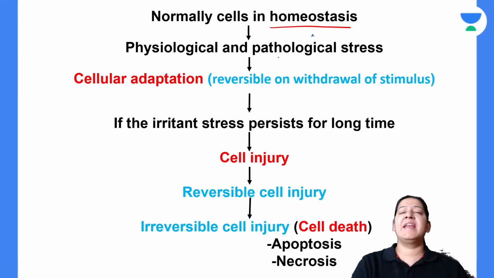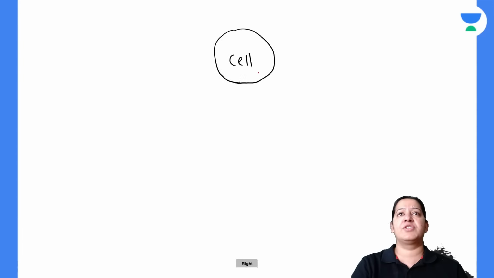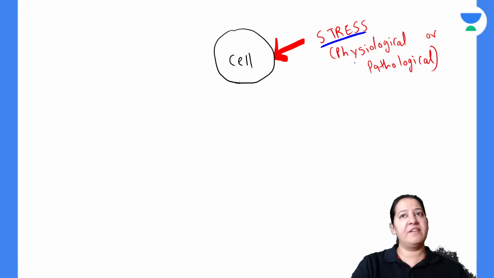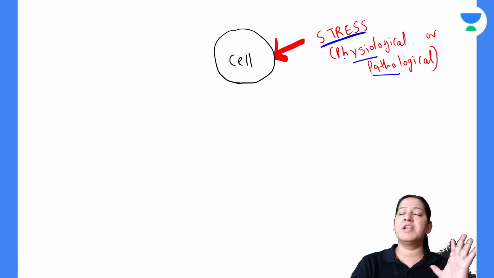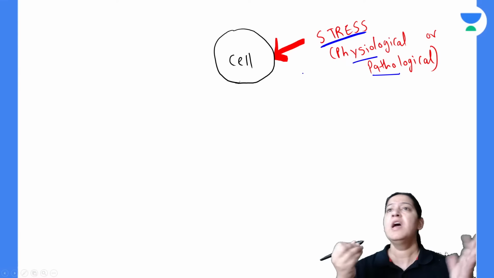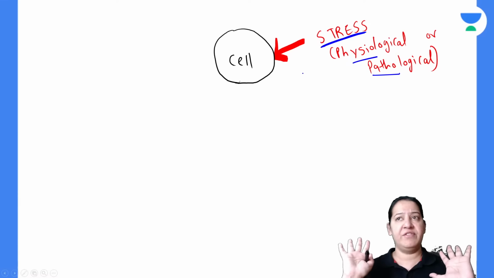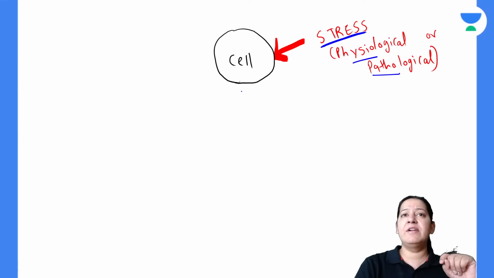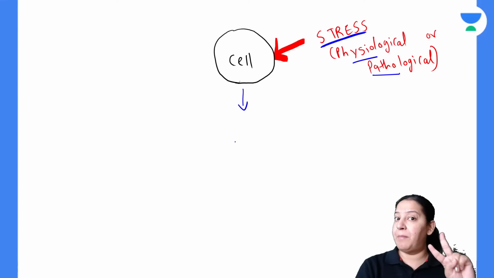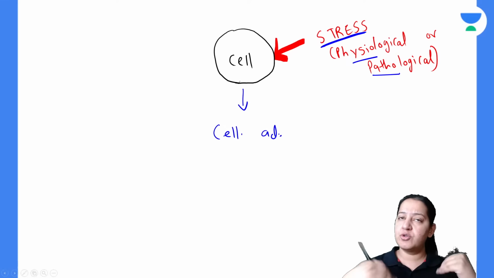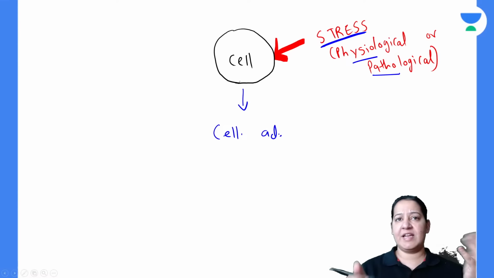But whenever any stress comes on the cell, whether the stress is pathological or physiological, the cell no longer stays in homeostasis. Physiological stress means pregnancy or menstruation, which is not a disease but is not the normal resting state either. So what will the cell do? The cell will do three things one by one. The first thing the cell will do is cell adaptation. The cell will try to adapt by various types of adaptation.